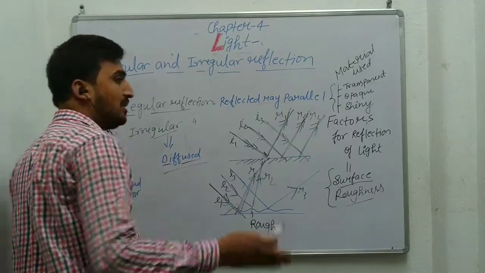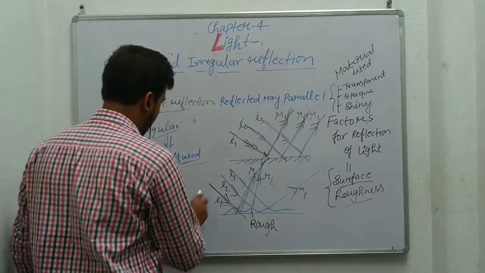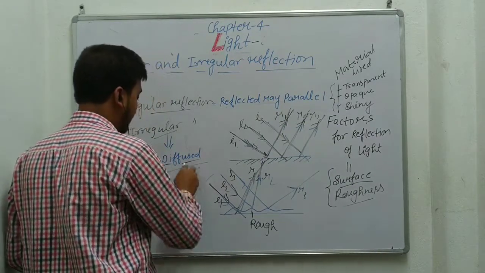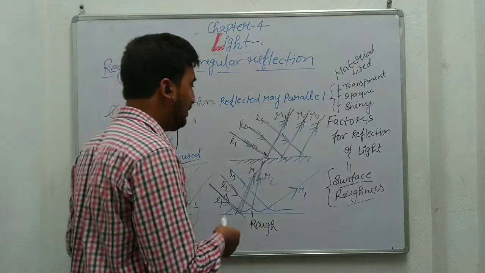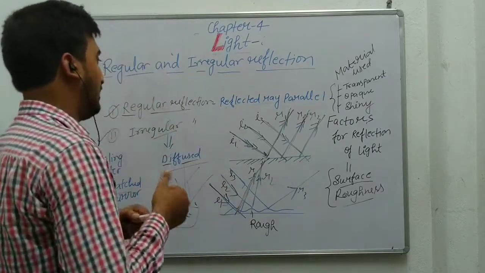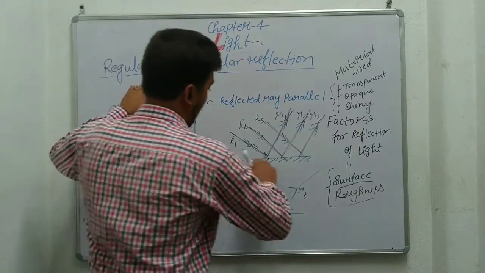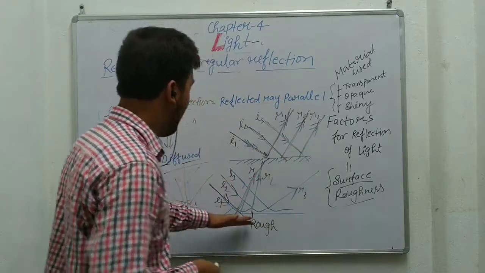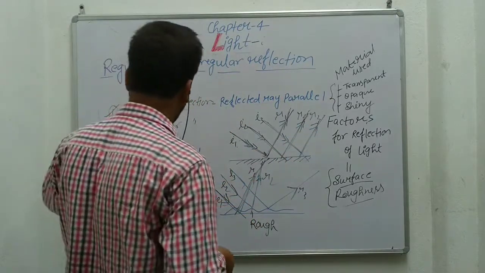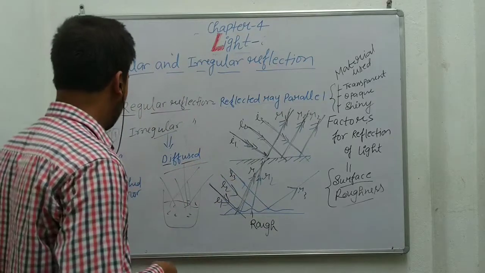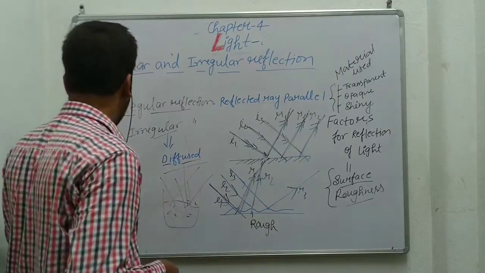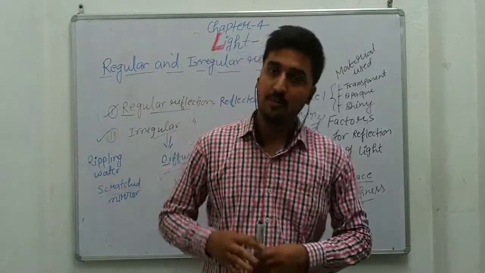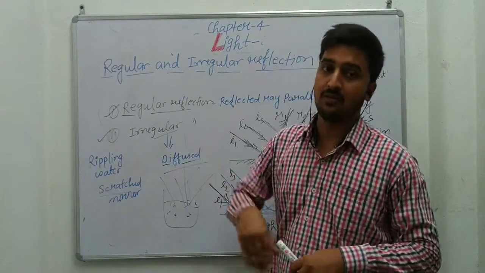You can see examples of irregular reflection in a scratched mirror or rippling water. If light falls on rippling water, it will show irregular reflection. So this is all about regular and irregular reflection. Regular reflection is always seen on well polished and shiny surfaces, and irregular reflection happens on rough surfaces, with examples like rippling water, a scratched mirror, and some other rough surfaces.